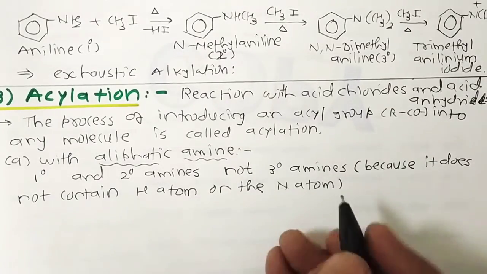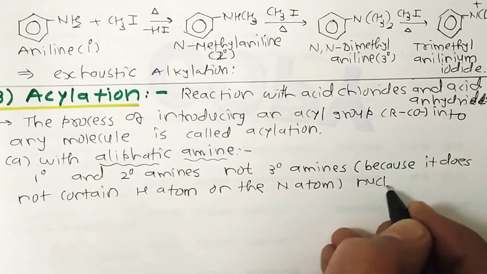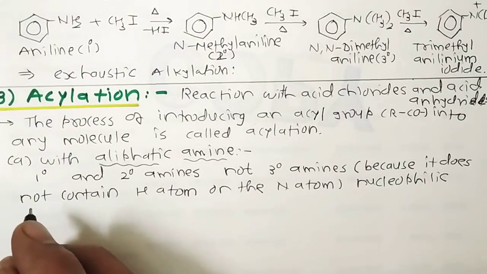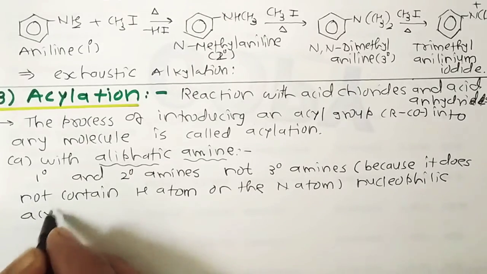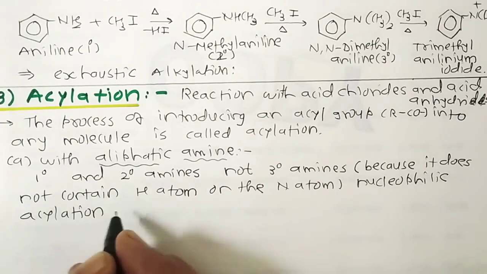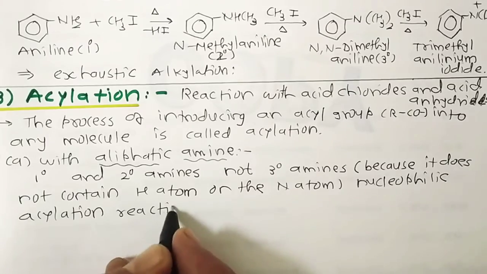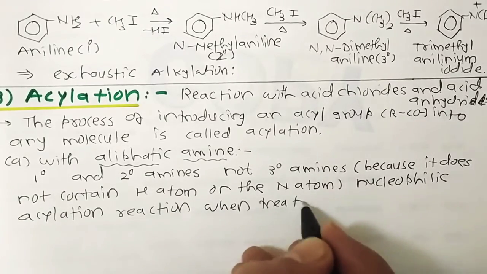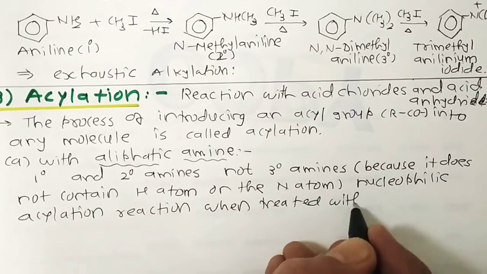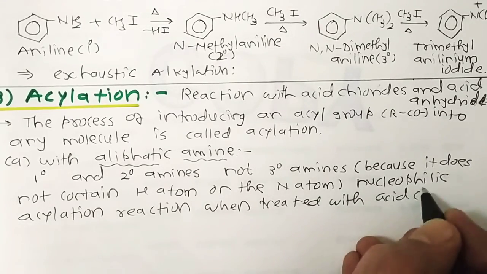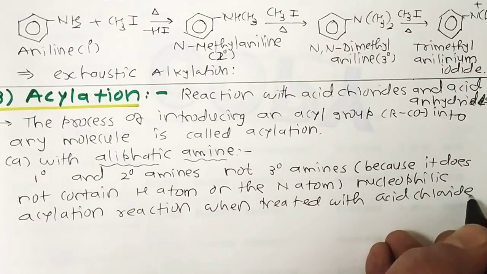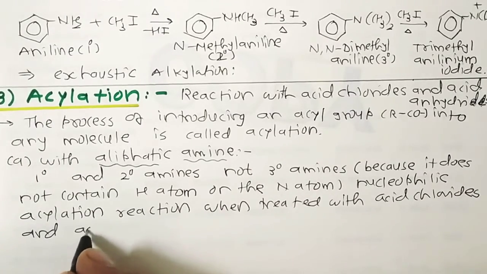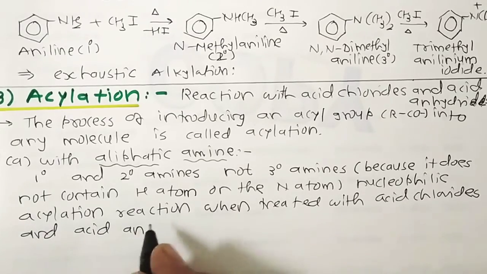So primary and secondary amines undergo nucleophilic substitution reactions, or nucleophilic acylation reactions, when treated with acid chlorides and acid anhydrides.